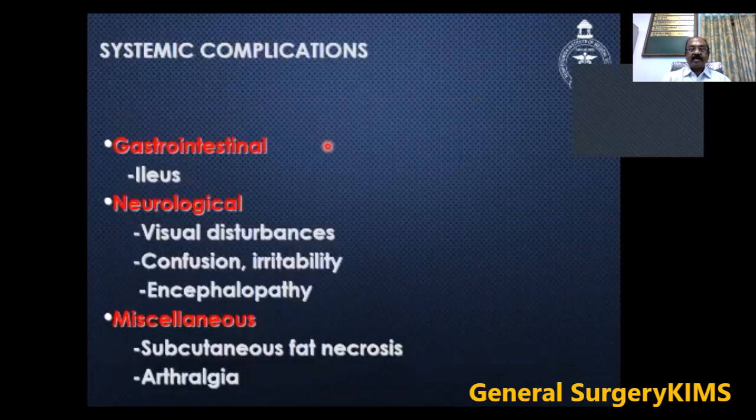Gastrointestinal involvement may cause an ileus. Neurological features include visual disturbances, confusion, irritability and encephalopathy. Miscellaneous features include subcutaneous fat necrosis and arthralgia.